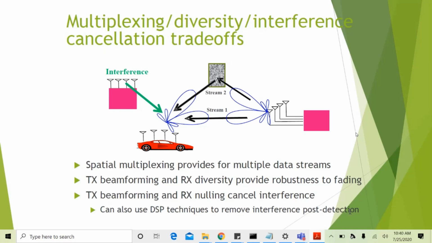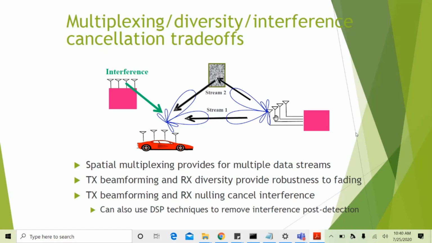And we can note one thing here: we cannot obtain both the benefits of multiplexing as well as diversity at the same time. Let us say we are using these four antennas to transmit four spatial streams, then we cannot obtain any diversity. All the four spatial streams will have a diversity order of 1 each.